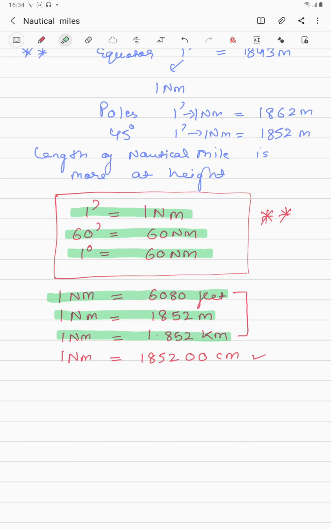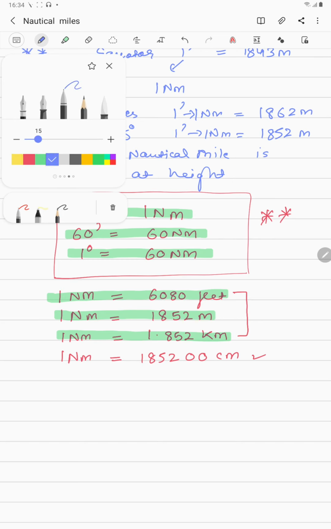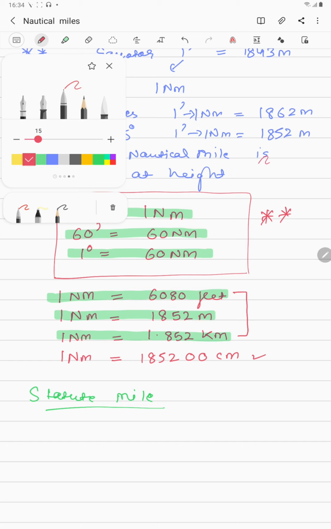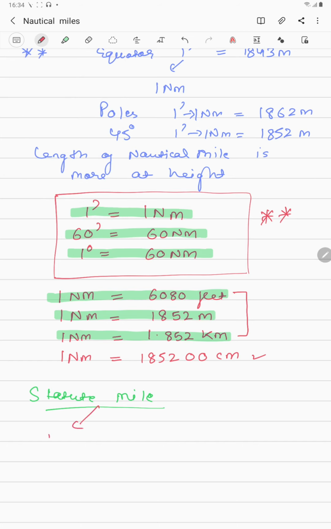Now there is one more thing, guys. There is a unit which is known as the statute mile. Okay, so I think you must have heard it. Now what is this unit? First of all, guys, the statute mile unit is not used in aviation. This unit, the statute mile, is used in marine, meaning shipping.